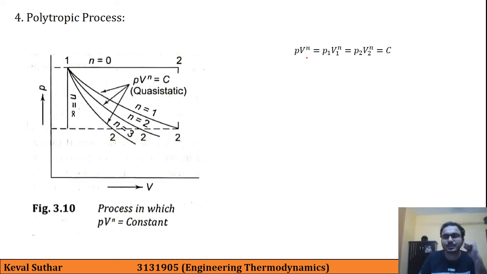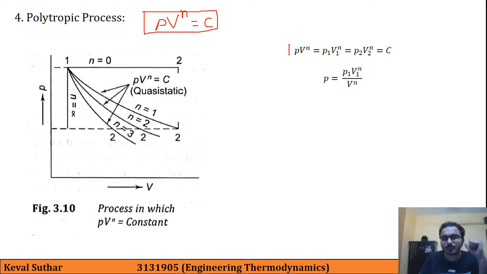So first of all, our standard formula for this is PV raised to n is equal to C. So PV raised to n is equal to P1 V1 raised to n, P2 V2 raised to n is equal to C. Then if we take this formula along with this, we can write down P as equal to P1 V1 raised to n divided by V raised to n.